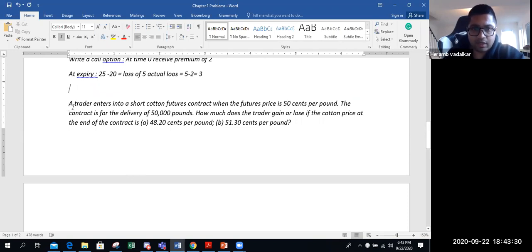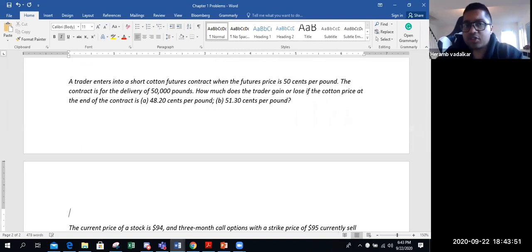Next one. A trader enters into a short contract when the futures price is 50 cents per pound. The contract is for delivering 50,000 pounds. How much does the trader gain or lose if cotton prices are 48.20 and 51.30? Now, first you have to identify what the person is doing. Is the person long or short?